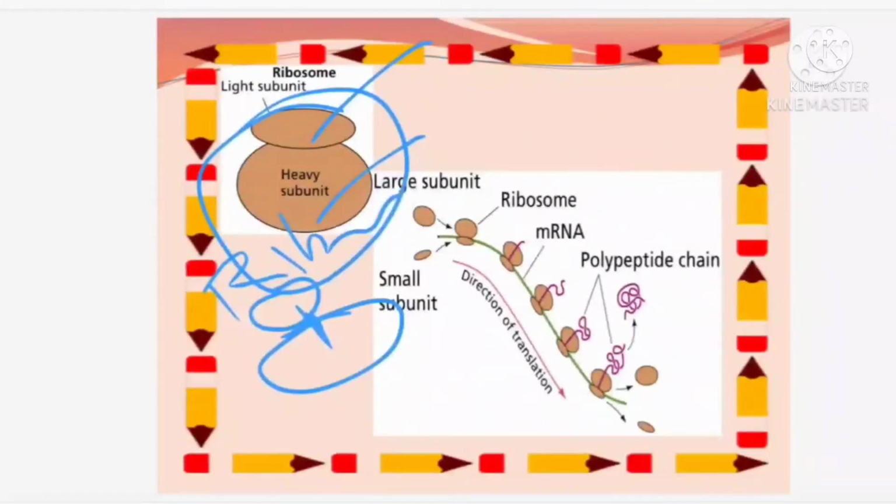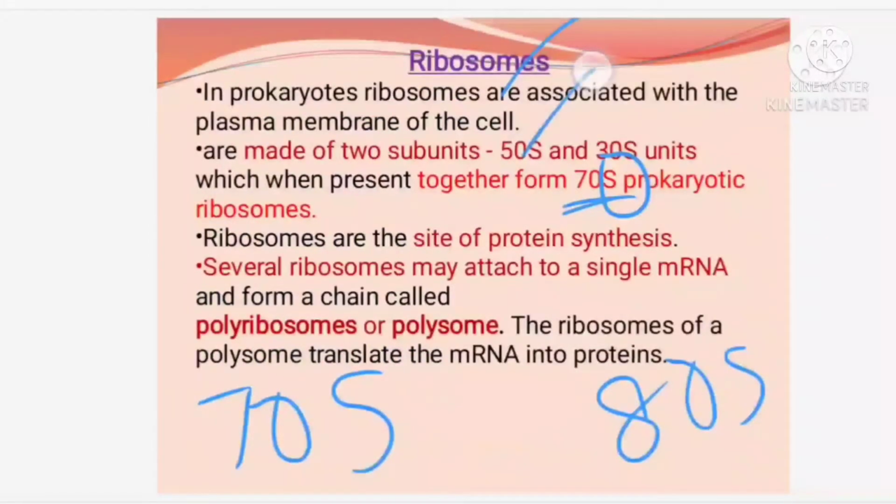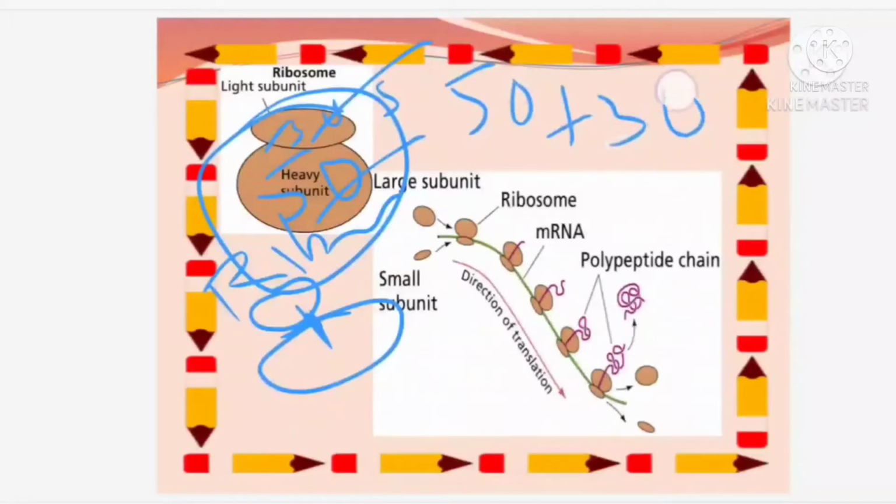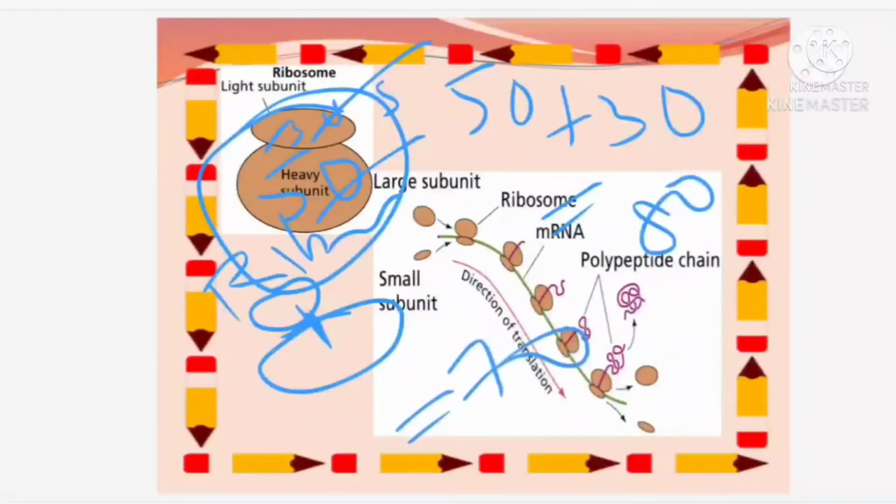Now this small unit and big unit, how they are distributed, you see, 50 plus 30. The bigger one is 50S and the smaller one is what? 30S. Now the question comes, when it is 50 plus 30, then the answer should be how much? It should be 80, right? But why 70? Isn't it? So the question usually comes. One is a bigger unit which has a sedimentation coefficient in centrifugation of 50S, and the other one is 30S. So why, when clubbed together, is it becoming 70S?